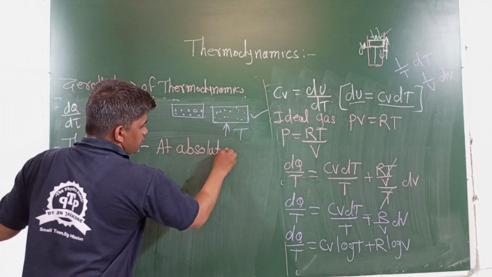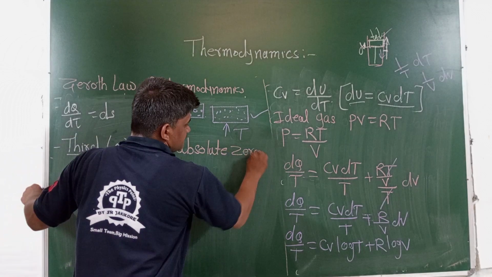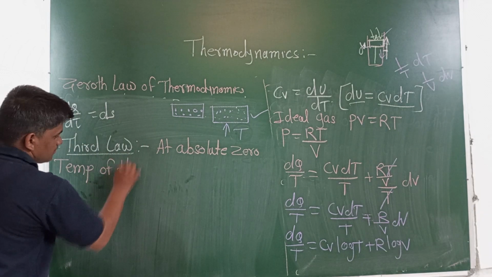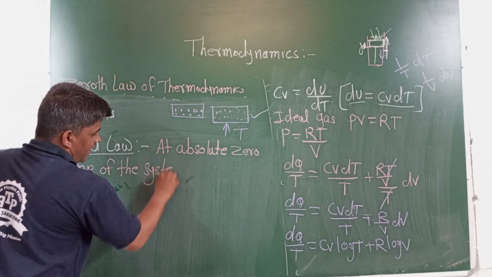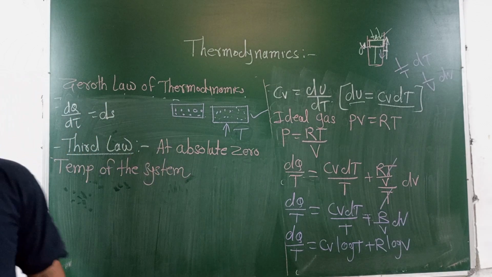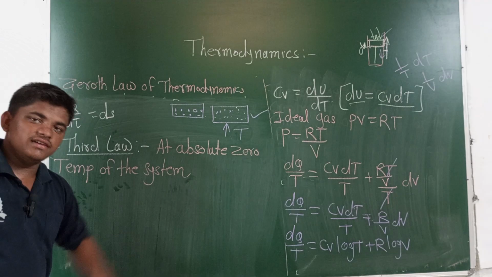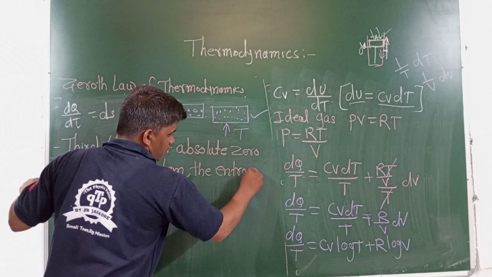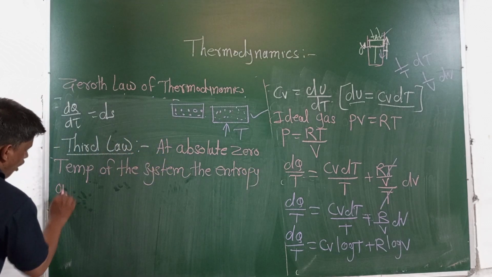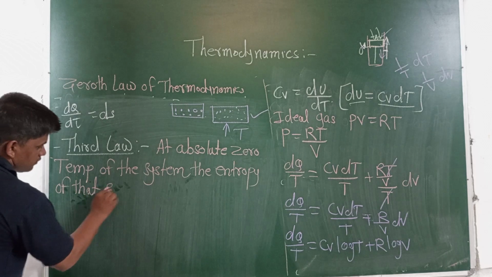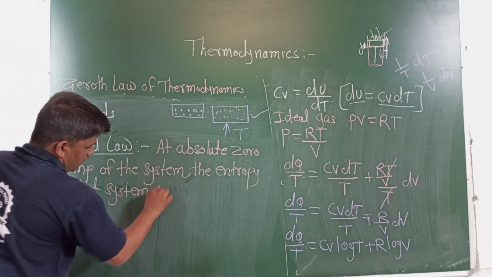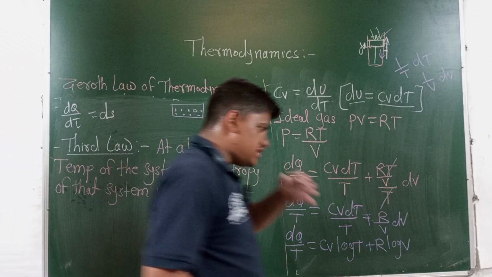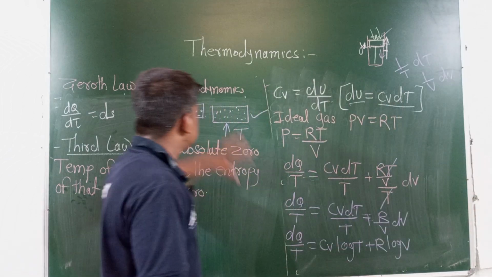At absolute zero temperature of the system, the entropy must be zero. The entropy of that system is zero. Entropy means change in the positions.